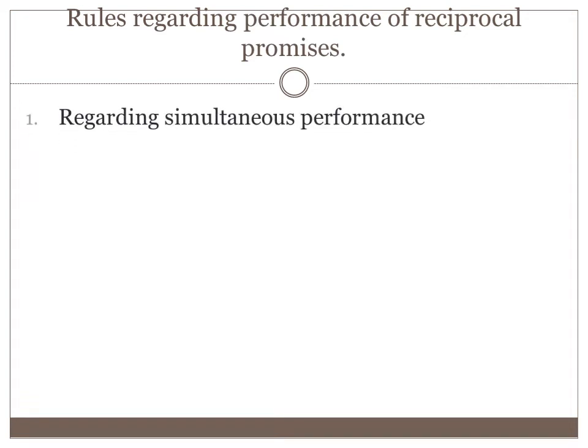Then what are the rules regarding performance of reciprocal promises? The very first one, regarding simultaneous performance. When a contract consists of reciprocal promises to be simultaneously performed, that means at the same time, then the promisor need not perform his promise unless the promisee is ready and willing to perform his reciprocal promise. That means in such a case, both the parties are to perform their promises simultaneously.